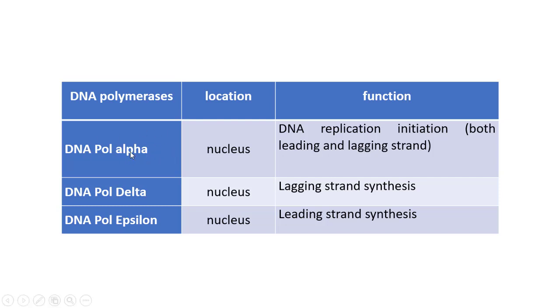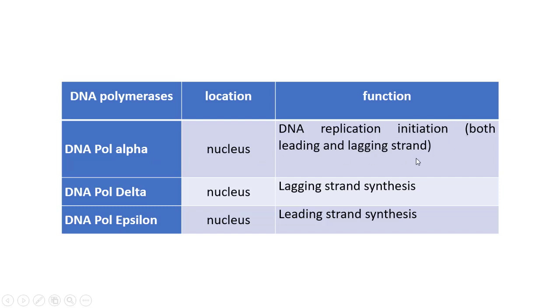One is DNA polymerase alpha. In prokaryotes, primase is used to synthesize the primer. In eukaryotes, DNA polymerase alpha, for its primase activity, is used to synthesize the primer for both leading and lagging strand synthesis.